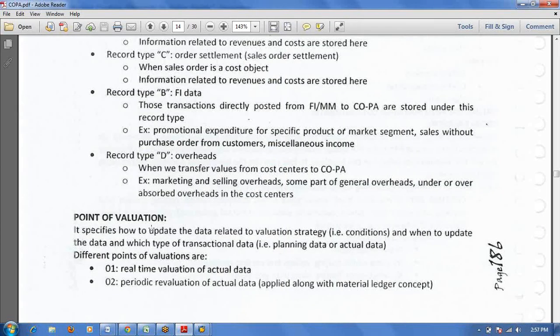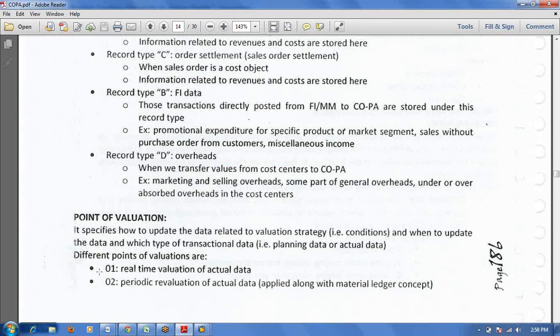Okay, this point of valuation specifies how to update the data related to valuation strategy, when to update the data, and which type of transactional data, that is planning data or actual data. That means for point of valuation type we will assign planning and actual; both we can maintain. Plan values also we can maintain and actual values also we can maintain.